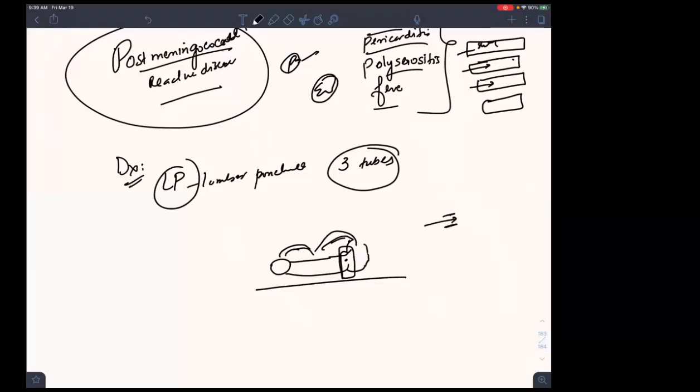Once we are putting this LP needle, now this is the hair of the patient. He's at the back. This is the back side. Let us draw the buttocks, and then you can understand that this is the back side. So how to draw the buttocks? I don't know, like this. His legs are like this. I hope you understand.